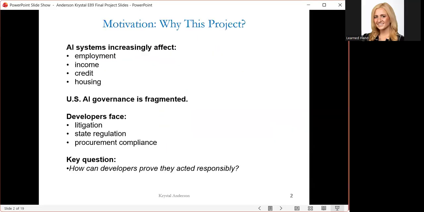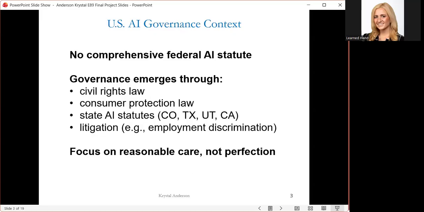AI systems are increasingly affecting high impact and highly regulated areas like employment, income, credit, and housing. And in the United States, there's no single AI law telling developers exactly how to build or evaluate their systems to comply with the already existing regulations. Instead, AI governance is happening through civil rights law, state regulations, procurement rules, and largely litigation after the fact.